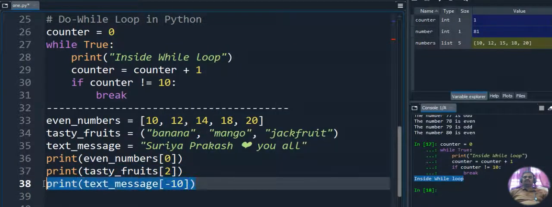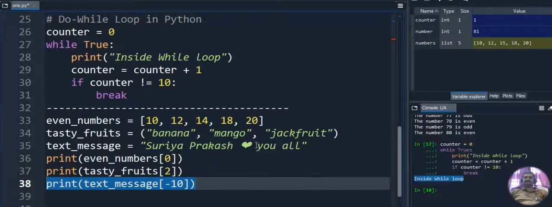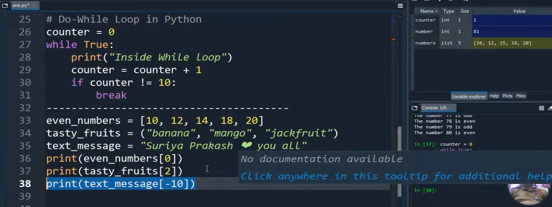And for the text message, we count from the last, so this is -1, -2, -3, -4, -5, -6, -7, -8, -9, -10. When you come to -10, we have the heart symbol. Here 2 spaces are considered. So the heart symbol is at position -10, and when we execute this, it will retrieve just the heart symbol as output. When you are coming from the back, we have to use negative indices. When you are coming from the front, it will be positive indices.